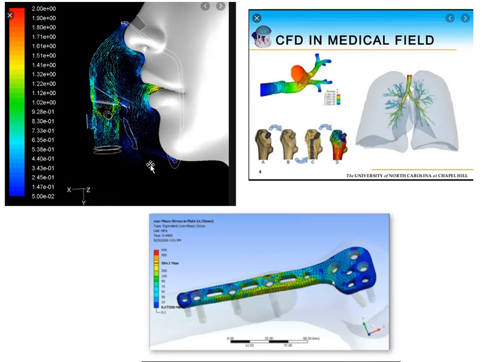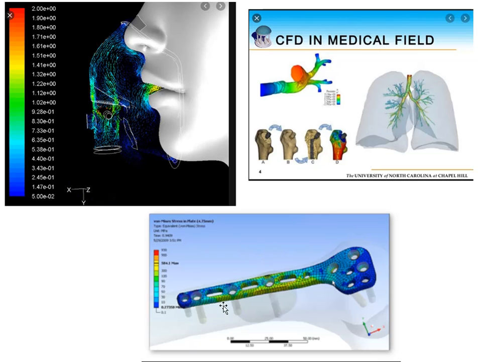Similarly here in the biomedical field, this is analysis of a mask. You can see this is analysis of a mask. Here also look at here, the temperature variation is given. Similarly, with CFD in the medical field, we can analyze the veins as well as lungs, and arteries in the heart, and all those things we can study by using the CFD tool.